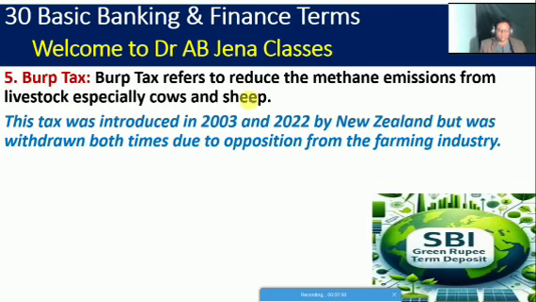Next one, friends, let's see what is the meaning of BOB tax. So BOB tax refers to a tax to reduce the methane emissions from livestock, especially cows and sheep. This tax was introduced in 2003 and 2022 by New Zealand, but it was withdrawn both times due to opposition from the farming industry in New Zealand.